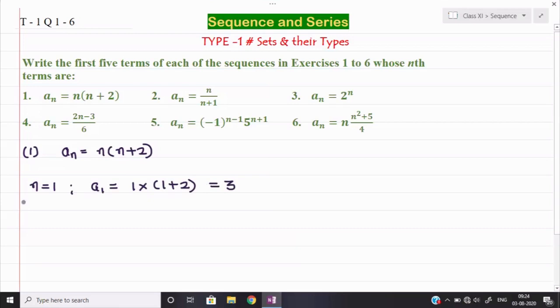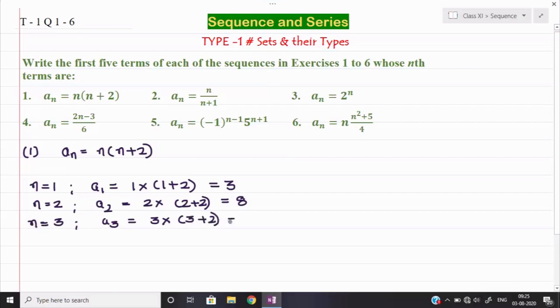Okay. Similarly, let us put the value of n is equal to 2. So the value of a2 will be equal to 2 into the bracket 2 plus 2. So 2 plus 2 will be equal to 4, and 4 into 2 it would be 8. Similarly, we shall put n is equal to 3, 4 and 5. So n is equal to 3, a3 would be equal to 3 into the bracket 3 plus 2. So 3 plus 2 is 5, 5 into 3 is 15.